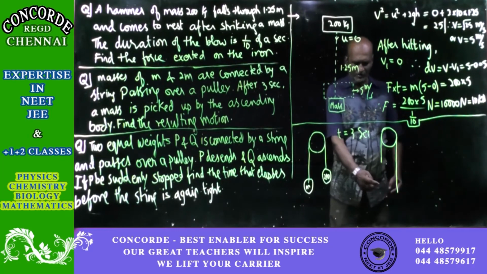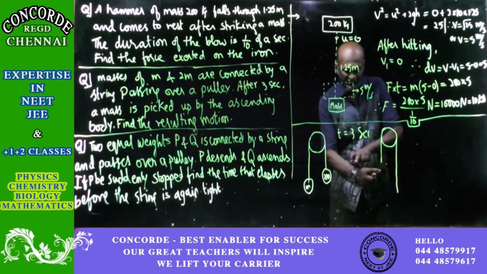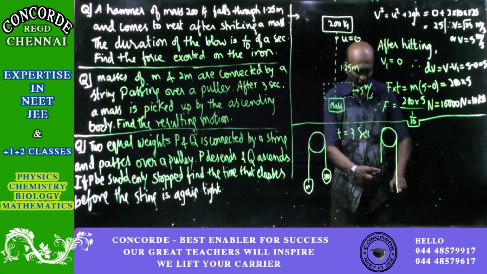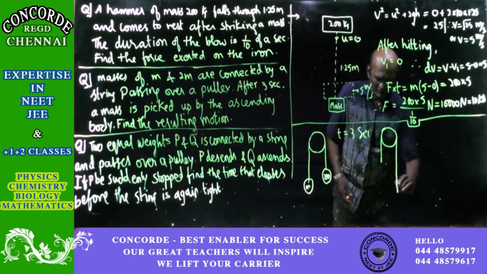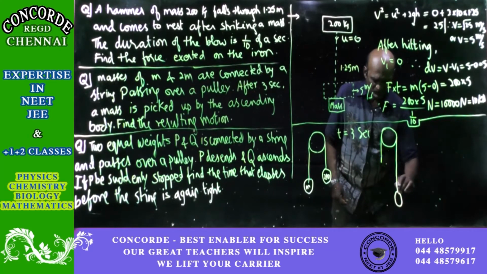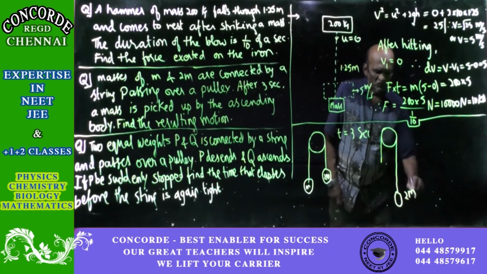Whatever distance m has gone up, the same distance 2m will come down. So show 2m here, and this is m.